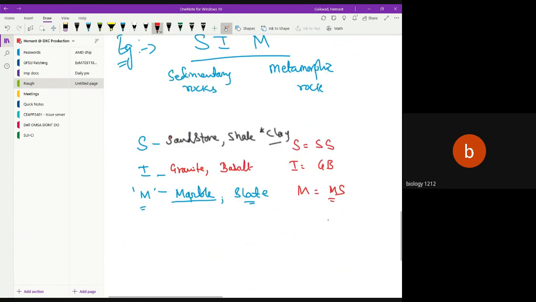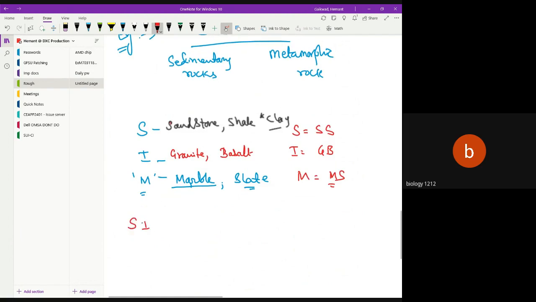So you can remember this: SIM, sedimentary, igneous, metamorphic, is equal to social studies. Social studies has gigabyte. So I stands for granite and basalt.